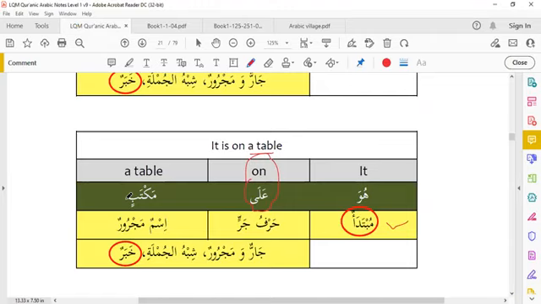Maktabin is in genitive case, majroor. So huwa is mubtada, and ala maktabin is khabar. Ala is harfu jar, and maktabin is ismun majroor.